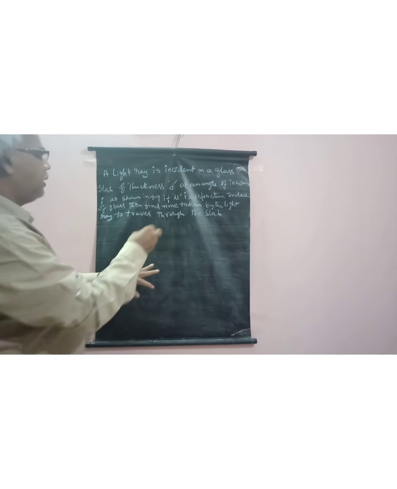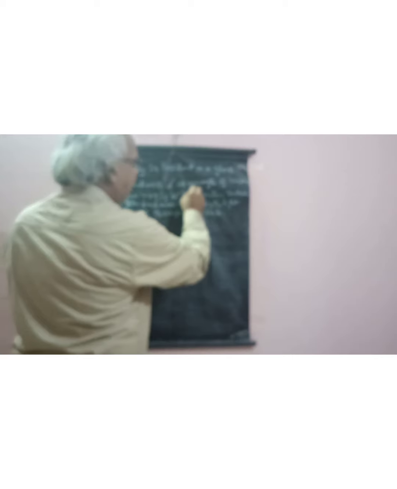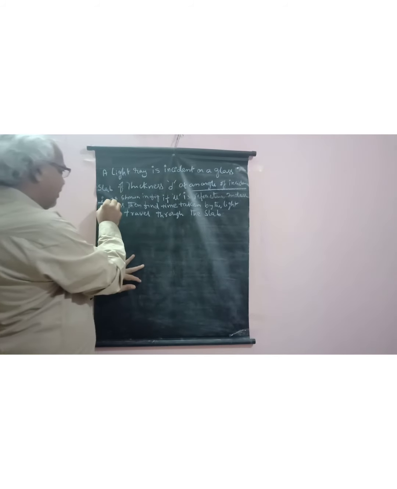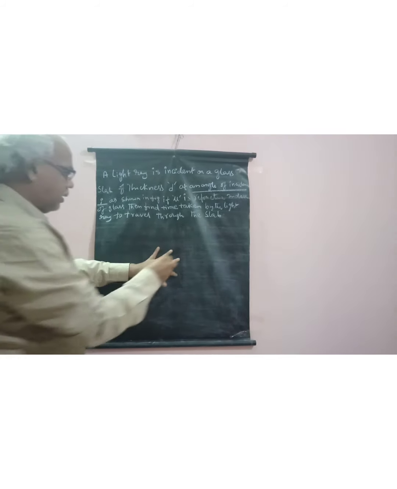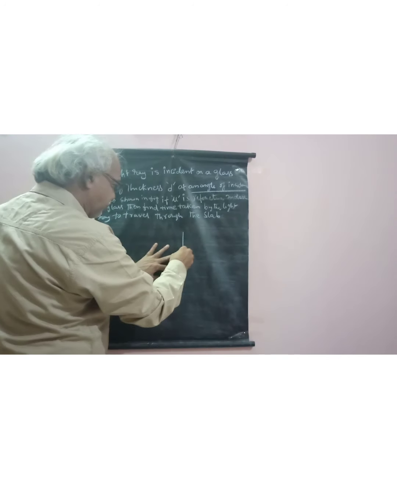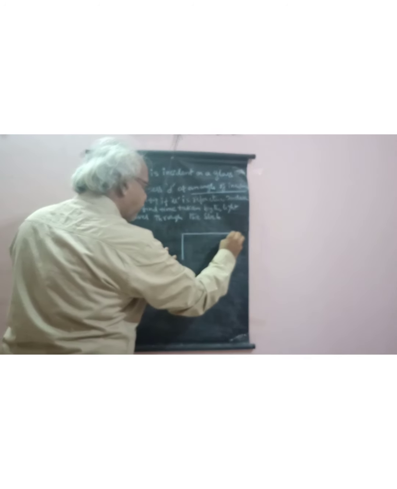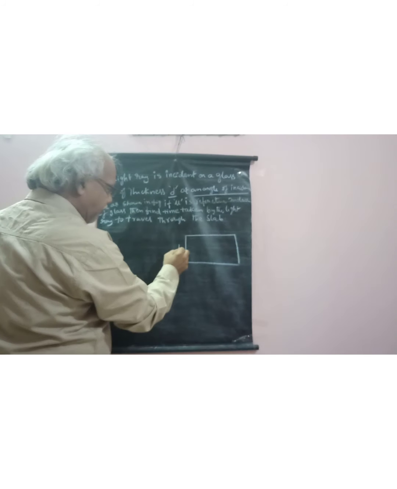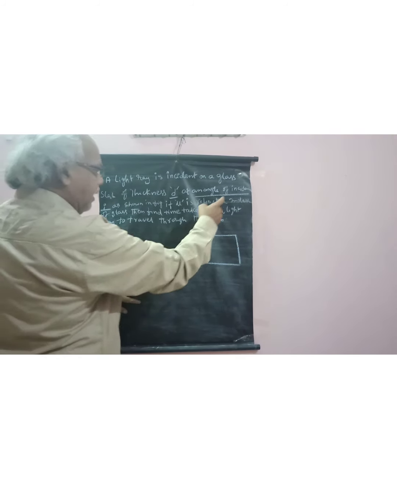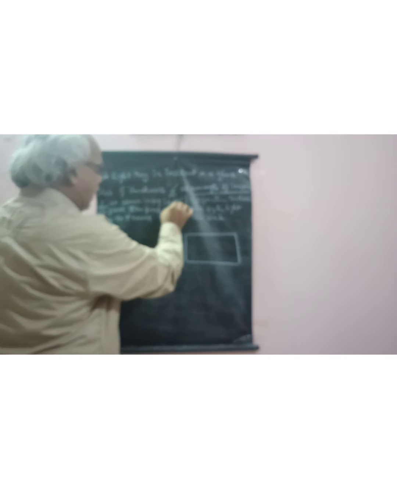In the previous problem, the light was incident normally on the glass slab, but in this problem, the light ray is incident at an angle of incidence i. It is a glass slab. The thickness of the glass slab is given, that is d, and the angle of incidence is also given, and the refractive index of the glass slab is also given.